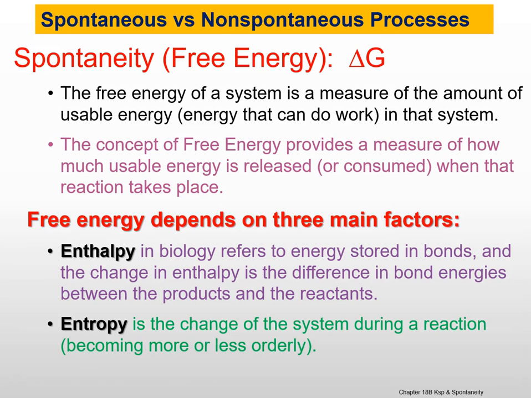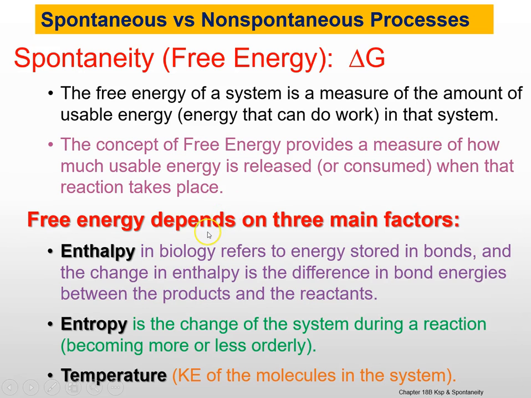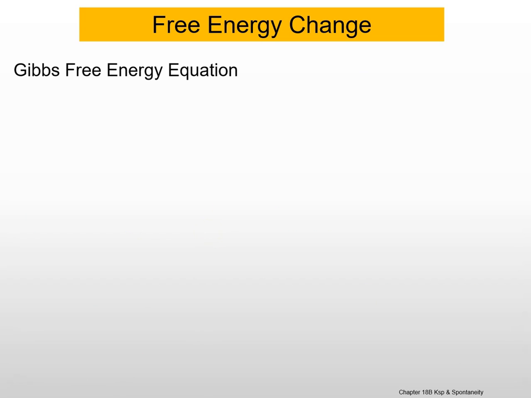It also depends on entropy, which is the change of the system during reaction, in particular, referring to whether a system becomes more orderly or less orderly, more random or less random. Lastly, free energy depends on temperature, or the kinetic energy movement of the molecules in a system. There is a mathematical way to determine spontaneity, and that's called the Gibbs free energy equation, which you see here.